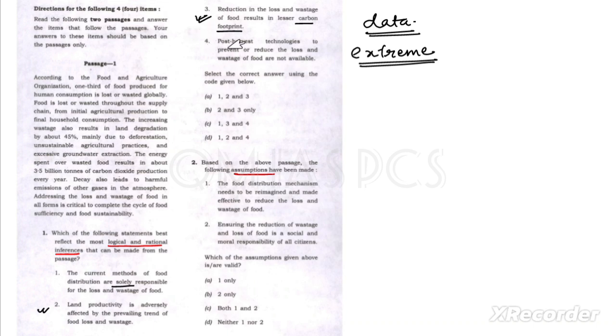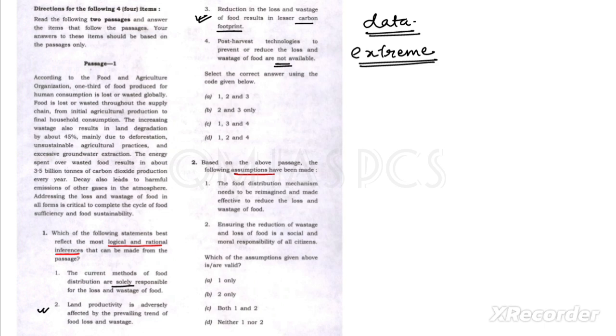That's why this statement is also true. But if you see this one, post harvest technology to prevent or reduce the loss and wastage of food is not available. Again, this is an extreme word, not available, but whenever you are reading this one, you will think maybe it can be available.